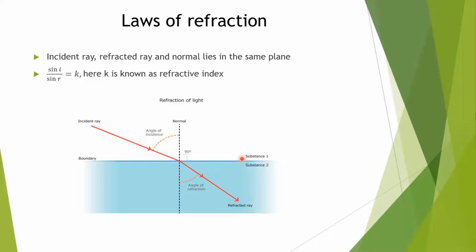So there are two laws of refraction. The incident ray, refracted ray and normal all three lie in the same plane. And the second law is sin i upon sin r equals k. Here k is a constant and it is called the refractive index.